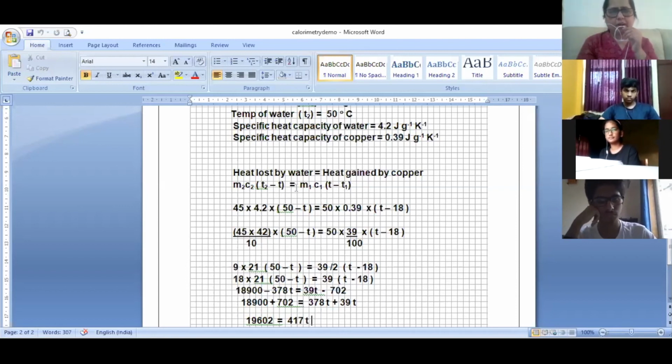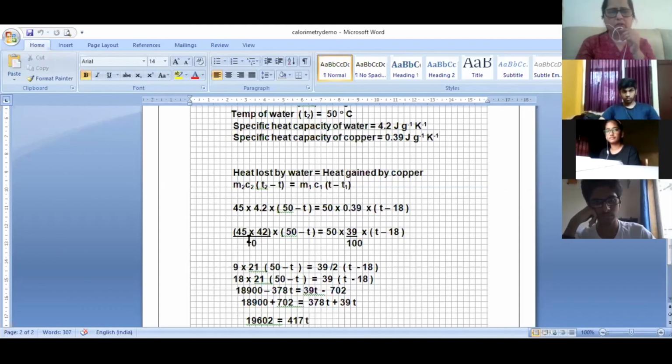Right, now I write all the things. What is the mass of water? 45. Heat capacity of water, can you see here? 4.2. Then temperature of water here, 50 degrees Celsius. So 50 minus T, because it is going to come down. Now copper, 50 grams. The specific heat capacity, Mariam, you can see it is given over here: 0.39. Then we do not know T, so T is there, and 18 degrees was the temperature of copper.